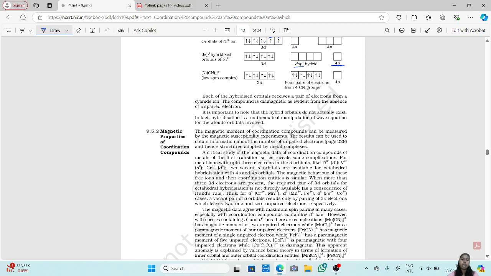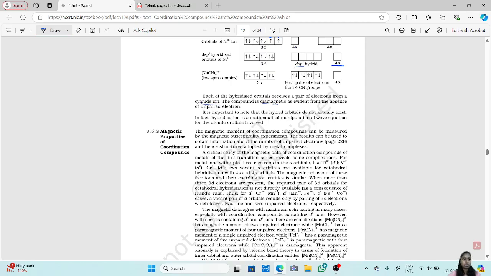Now each of the hybridized orbitals receives a pair of electrons from the cyanide ion. Now the compound is diamagnetic as evident from the absence of unpaired electrons. It is important to note that the hybridized orbitals do not actually exist. In fact, hybridization is a mathematical manipulation of the wave equation for the atomic orbitals involved.